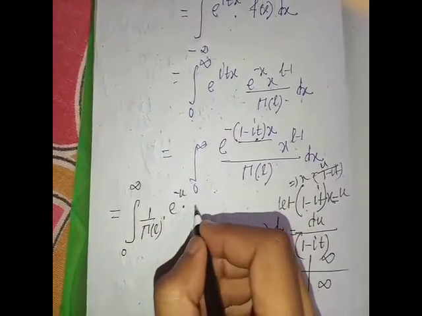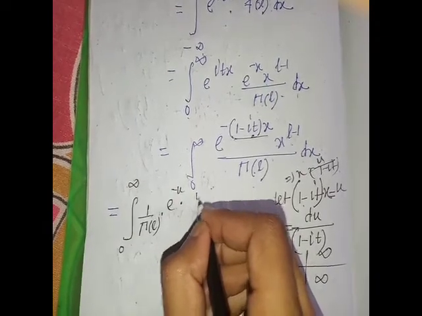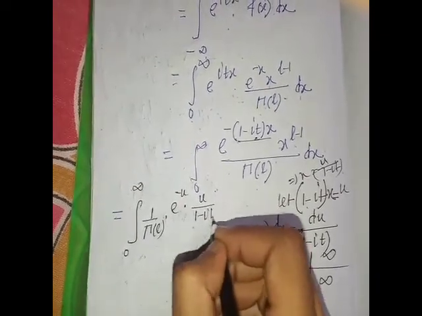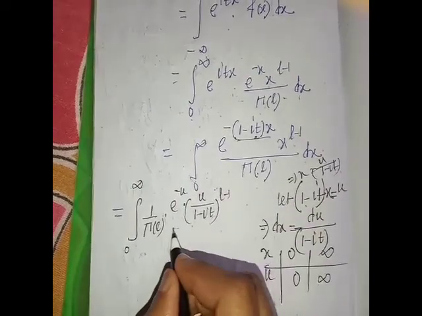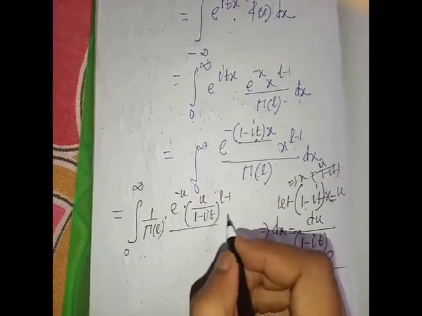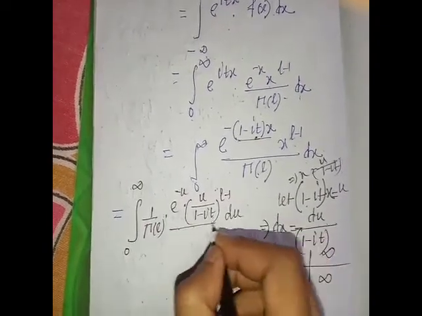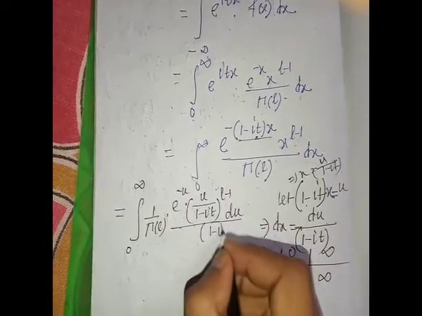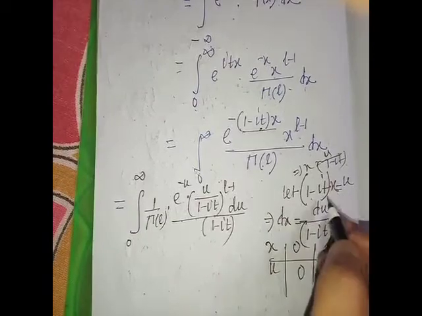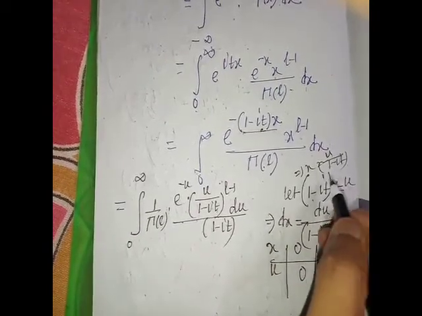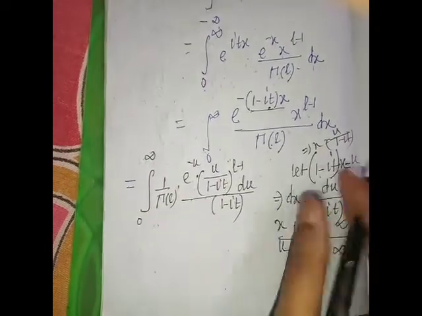So u by 1 minus it whole to the power L minus 1, and dx is du by 1 minus it. Okay, we put the value x equal to u by 1 minus it and dx equal to du by 1 minus it.